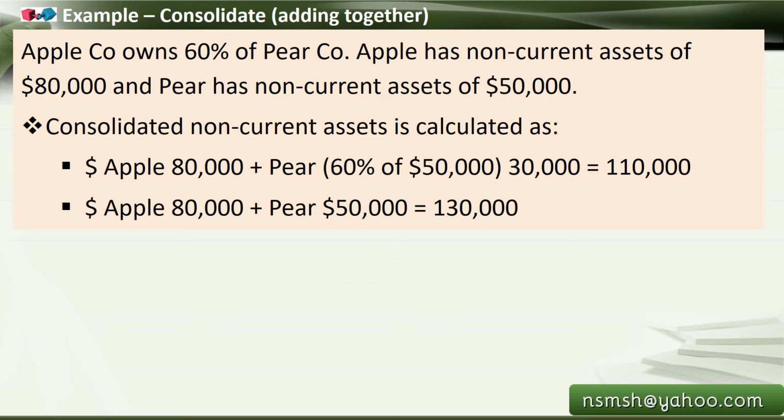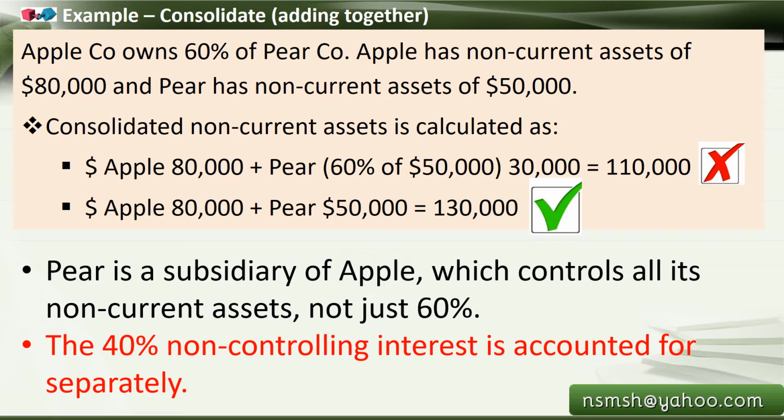Apple $80,000 plus 60% of Pear's $50,000, which is $30,000, because Apple has invested only 60%, becoming $110,000. Should that $110,000 appear in the consolidated statement, or is it Apple's $80,000 plus Pear's $50,000, shown as one company together, which is $130,000? Which one is the right statement?